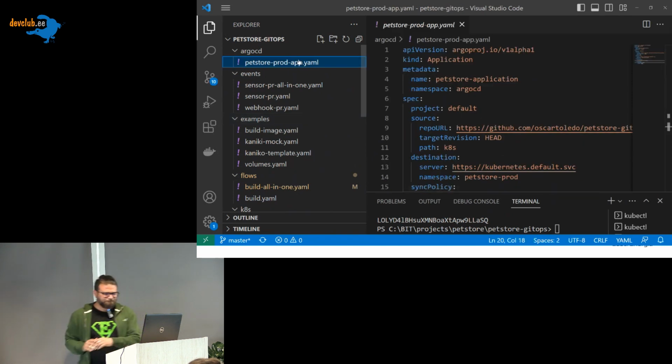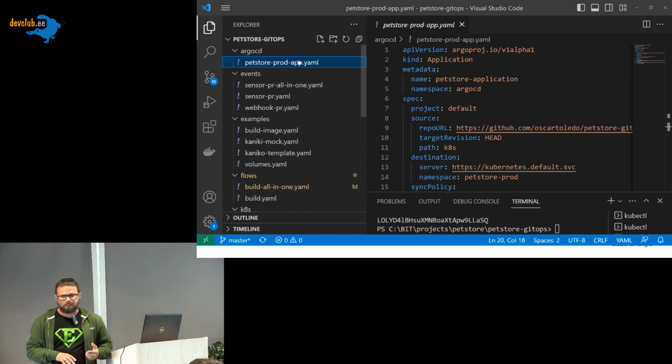Let's start from here. Everything is installed. I use Docker Desktop, and I just installed there ArgoCD, Argo Workflows, and Argo Events. This is the only tooling that I actually installed in the cluster, nothing else.